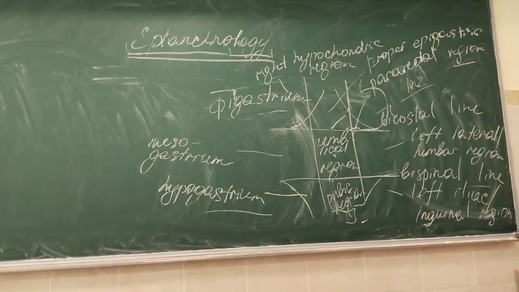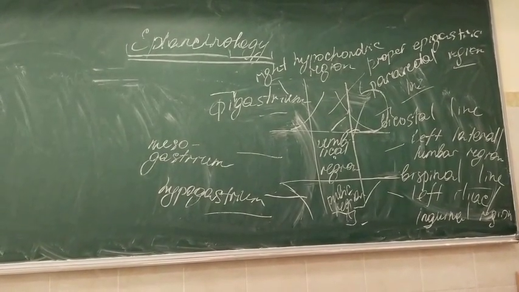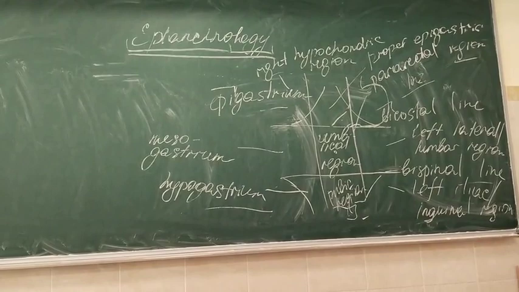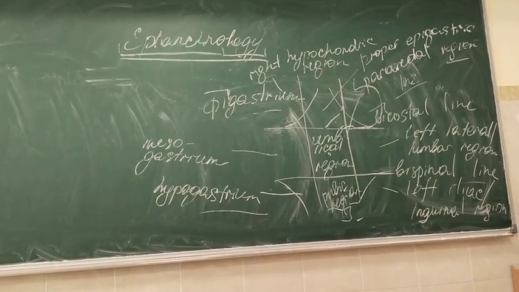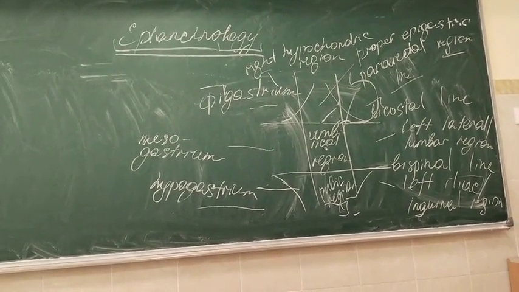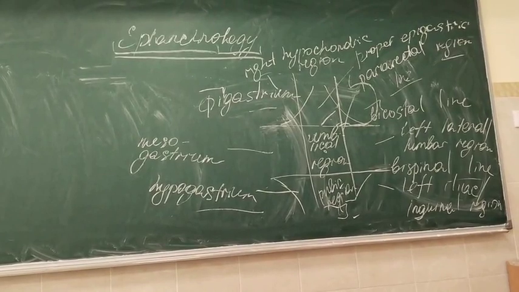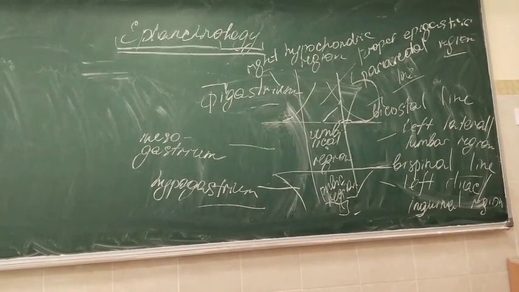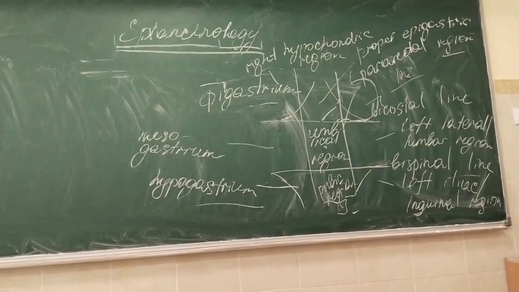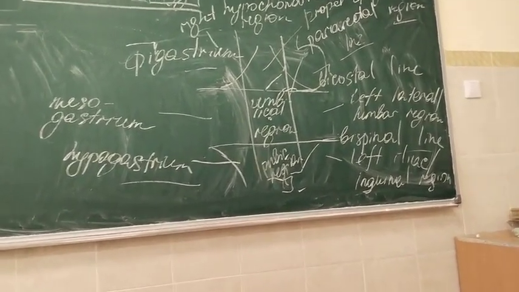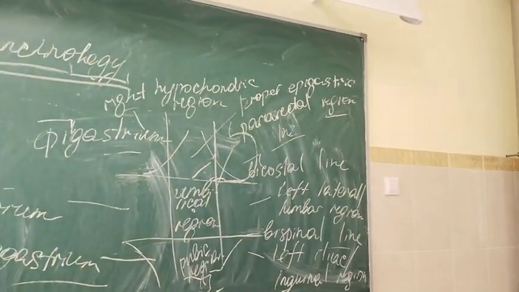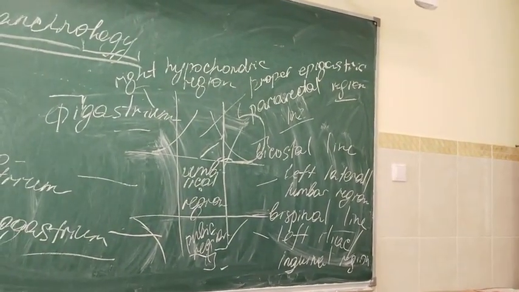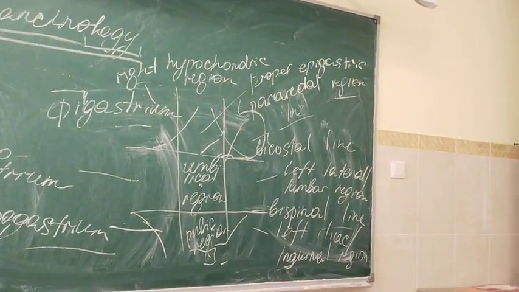How is the terminal line formed? Do you remember? An arcuate line, and the superior margin of pubic symphysis.